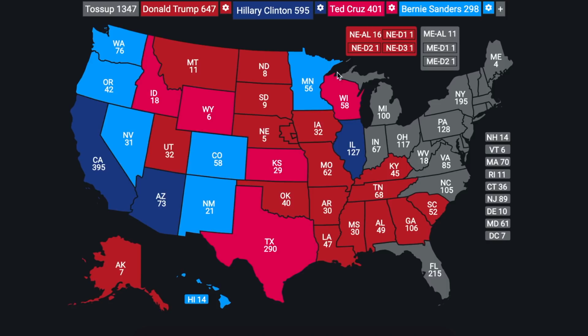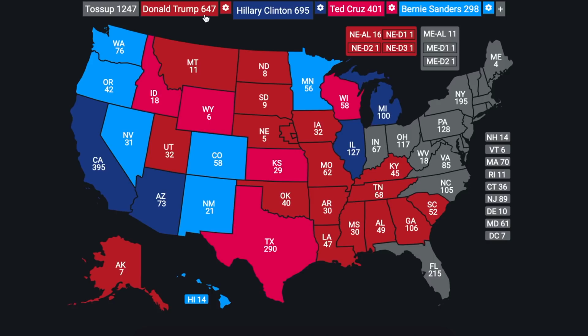However, in the state of Michigan, a state that went to Donald Trump in 2016 but is trending a lot more Democratic than it did 4 years ago. It's a state that typically votes Democrat, went to Donald Trump by a very low margin. I do believe that Hillary Clinton will win in the state of Michigan.